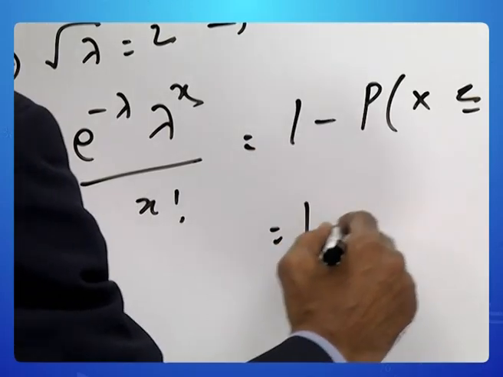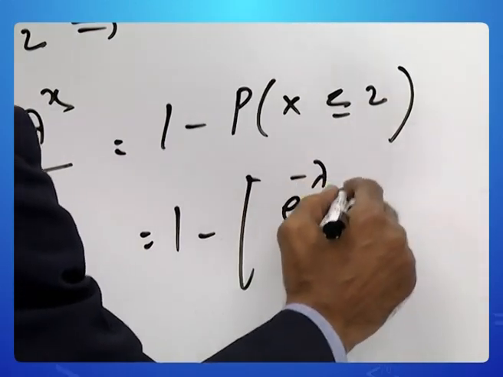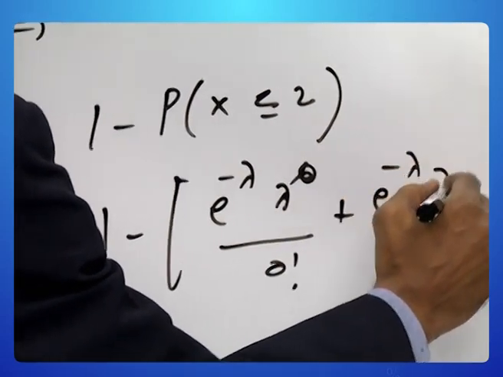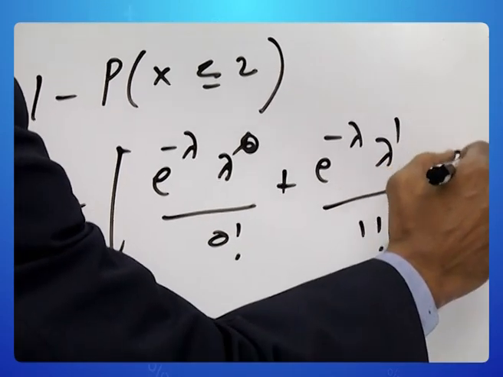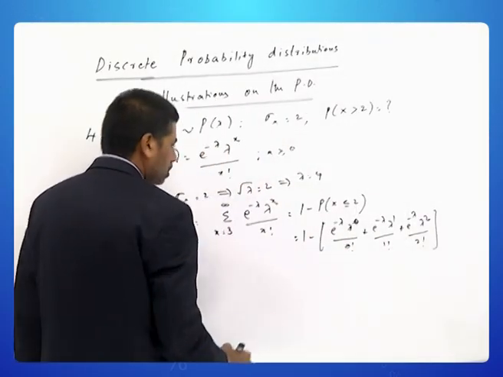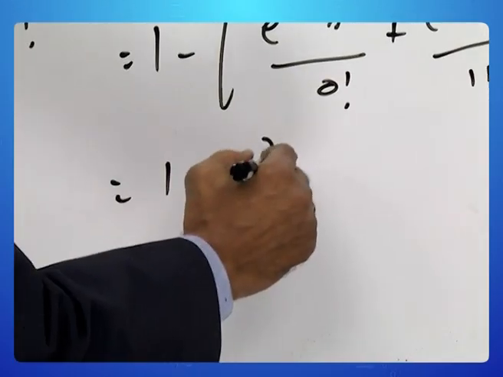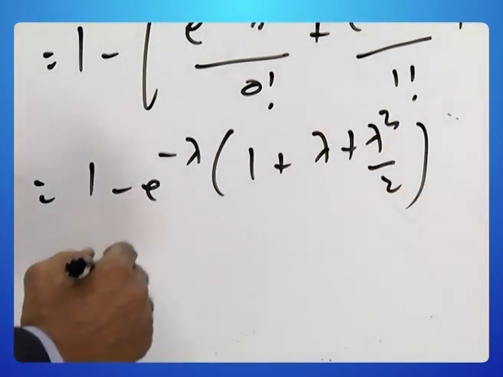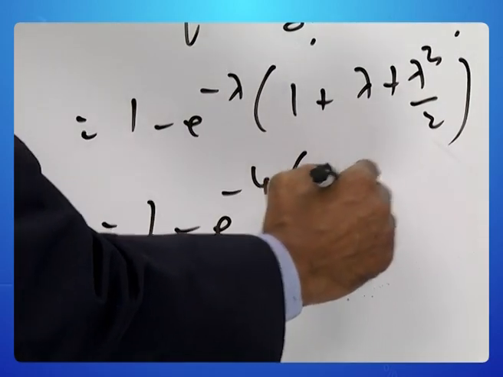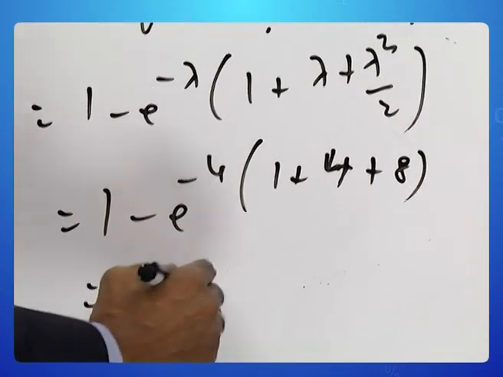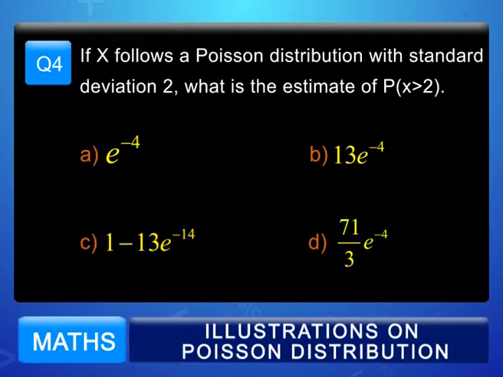So this is 1 minus e power minus lambda, lambda power 0 by 0 factorial plus e power minus lambda, lambda power 1 by 1 factorial plus e power minus lambda, lambda square by 2 factorial. So 1 minus e power minus lambda into 1 plus lambda square by 2. So 1 minus e power minus 4 into 1 plus 4 plus 16 by 2, which is 8. So 1 minus 13 e power minus 4. So the option for this problem is C.